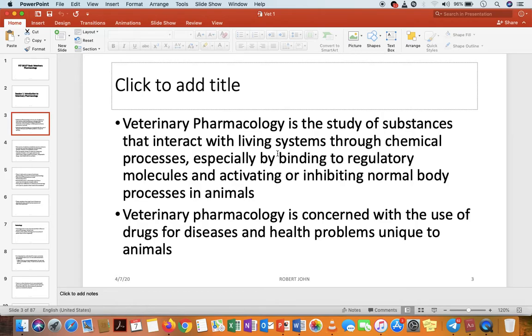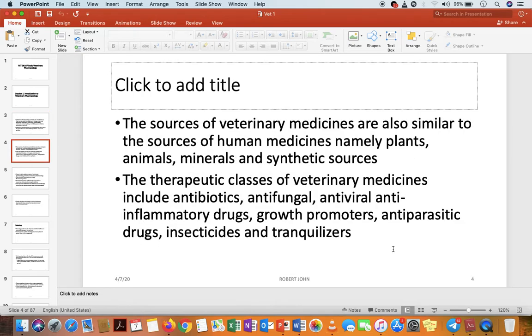Veterinary pharmacology is also concerned with the use of drugs for diseases and health problems that are unique to animals. So we are discussing the use of drugs in the treatment of health problems which are unique to animals. We are doing the same thing that we do for human beings using drugs, but now we are doing it for animals. So that is veterinary pharmacology.